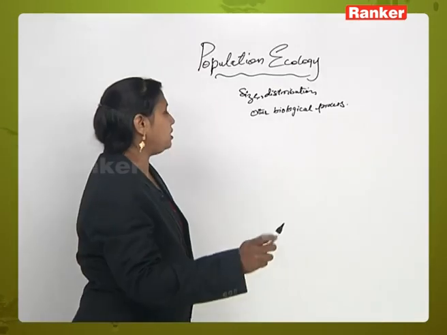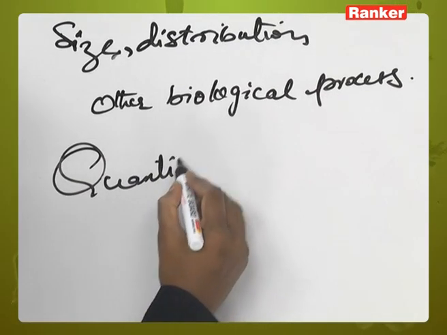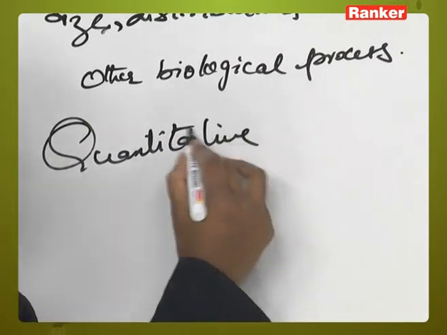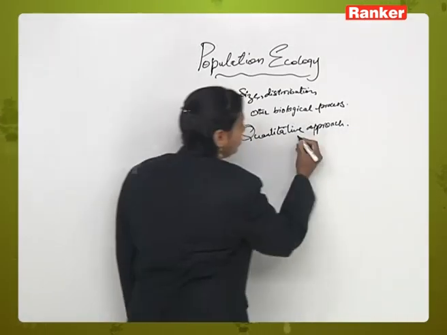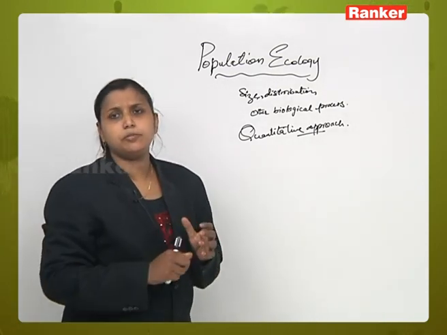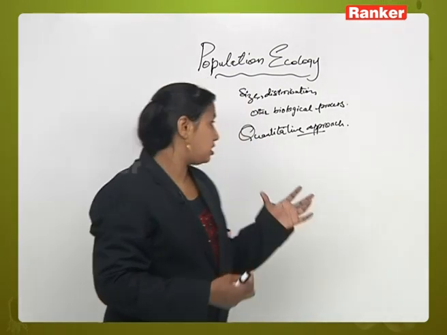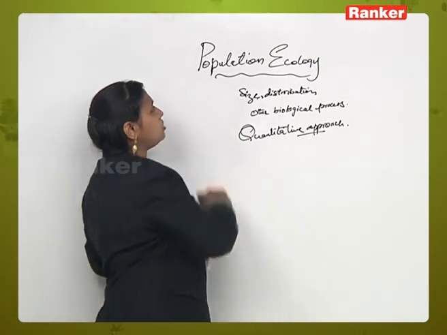So, population ecology is a quantitative approach, a quantitative method of analyzing the population. Here we will be doing all the mathematical level of estimations. Now, here what is population? When we come to the definition, first one is population.